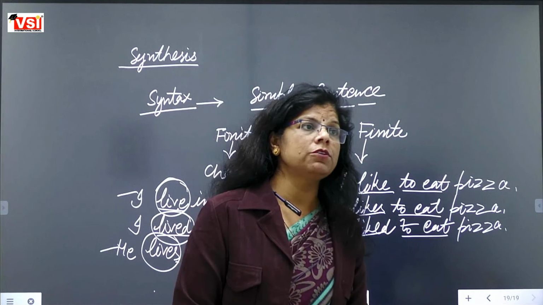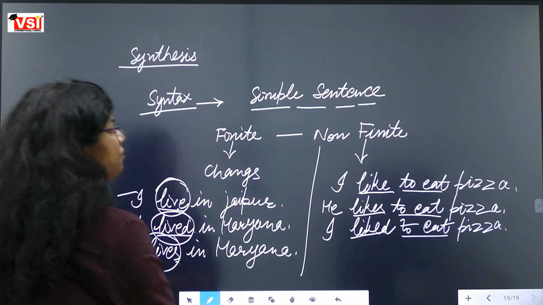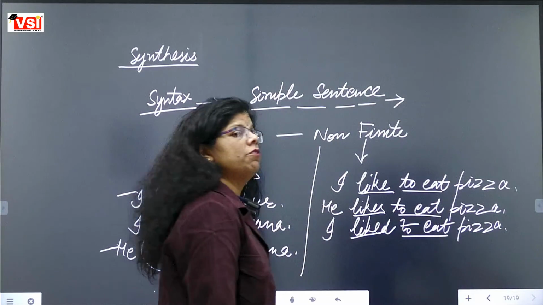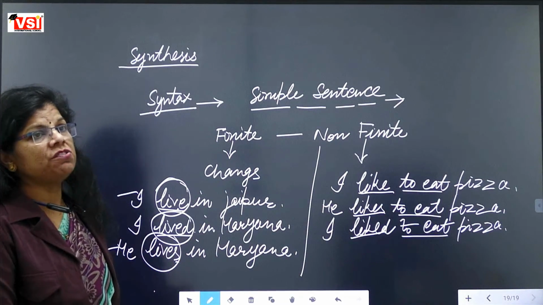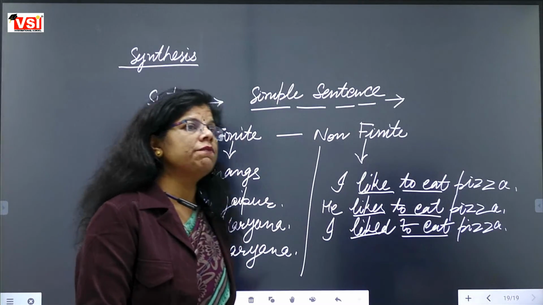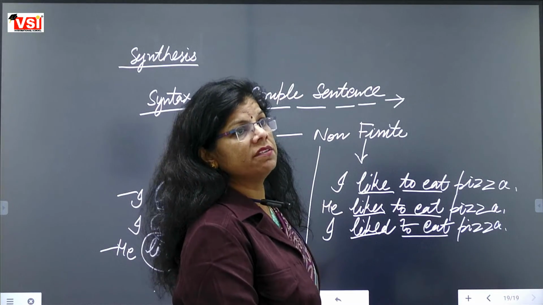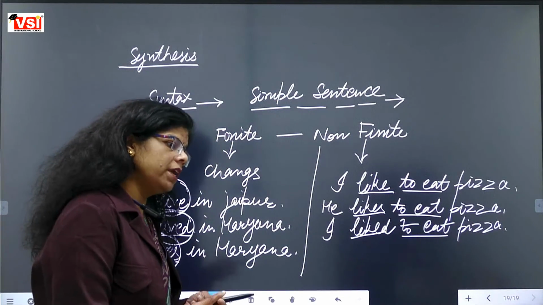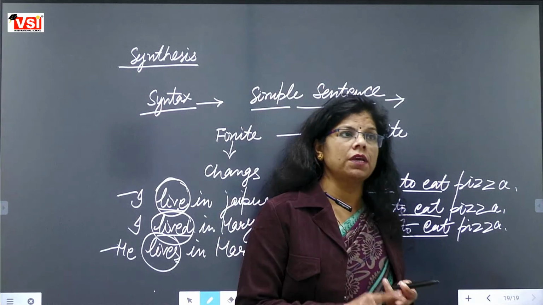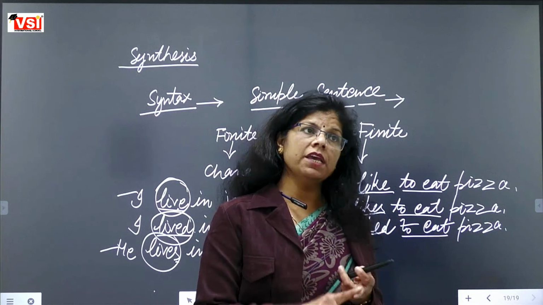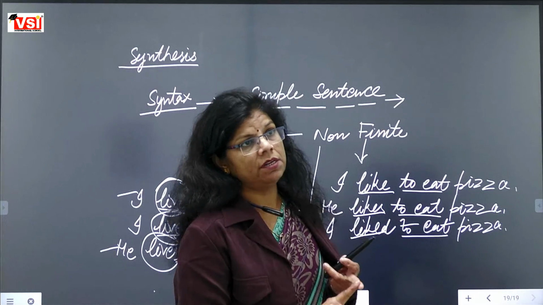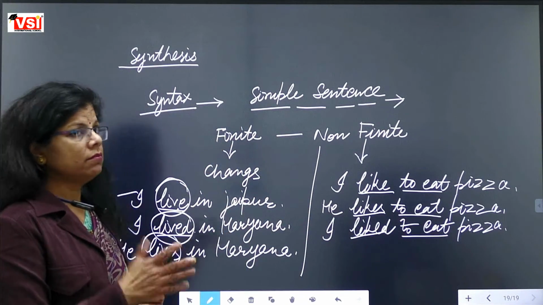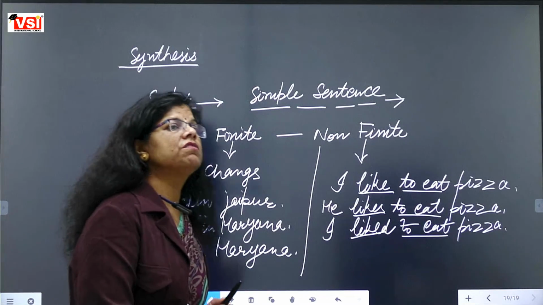Now we are coming to the topic that was our simple sentence. Simple sentence की हम बात कर रहे थे, and what is special, how can we identify that it is a simple sentence? That I told you in the definition that simple sentence always contains a single finite verb. एक ही सिंगल फाइनाइट वर्ब होनी चाहिए सिंपल सेंटेंस में. If it contains 2 or 3 finite verbs, then it cannot be called a simple sentence.